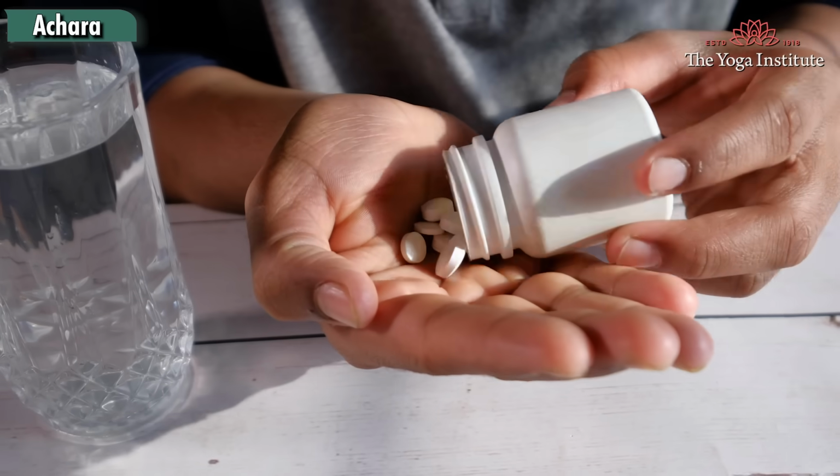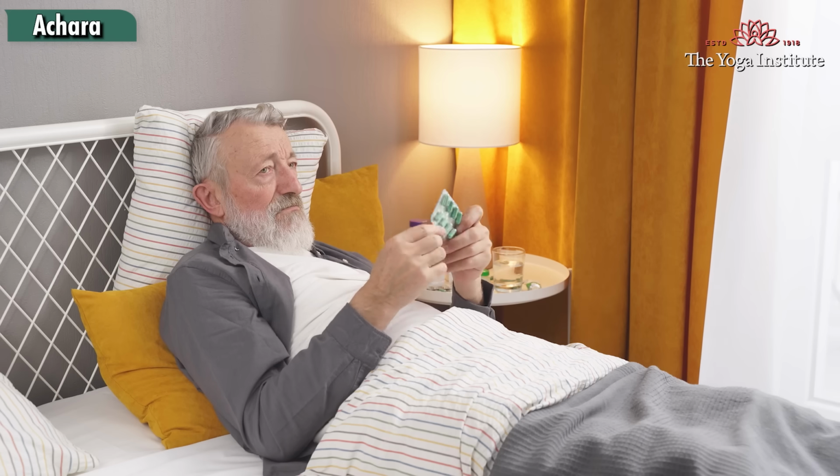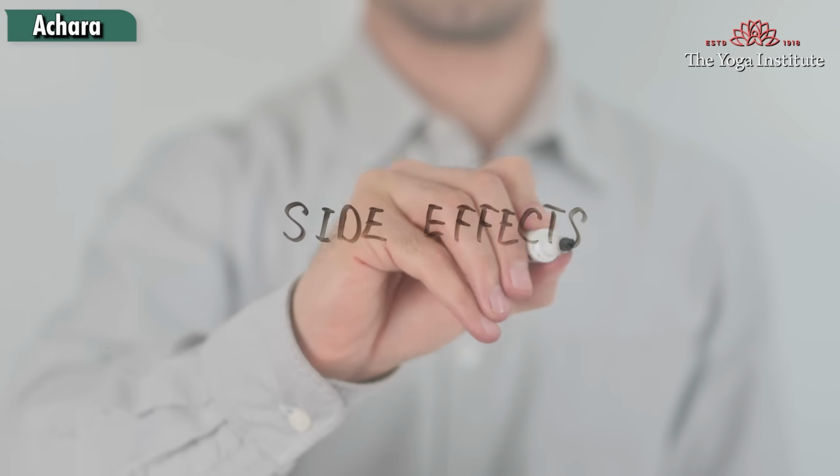The third important pillar is achar or routine, which plays a crucial role in everyone's life. While suffering from rheumatoid arthritis, having medicines at specific times should be your sacred routine. Medicine doses should never be missed or skipped at all, nor should you reduce doses on your own. It can lead to side effects.